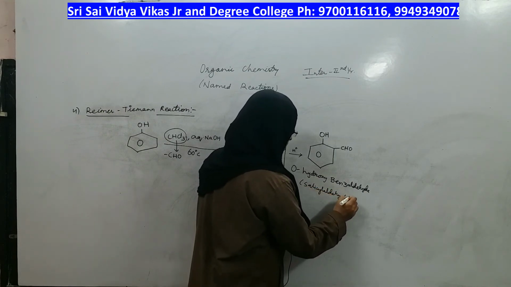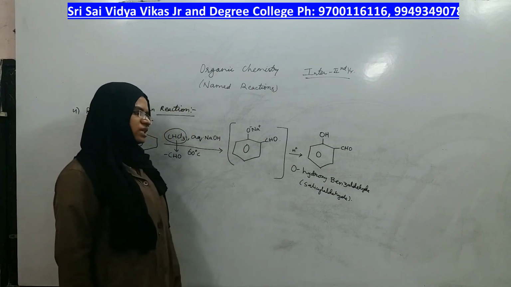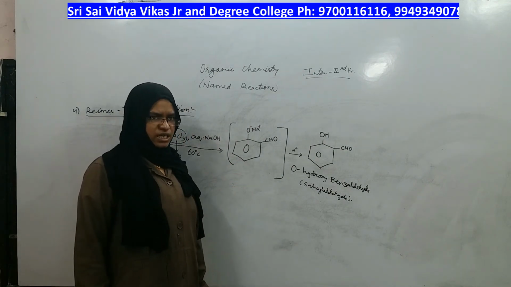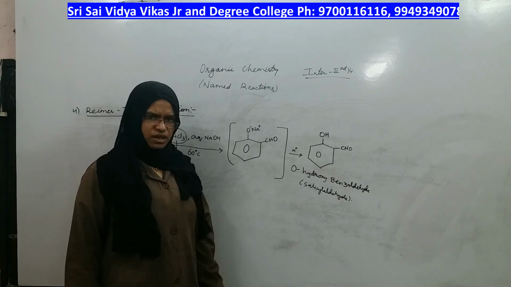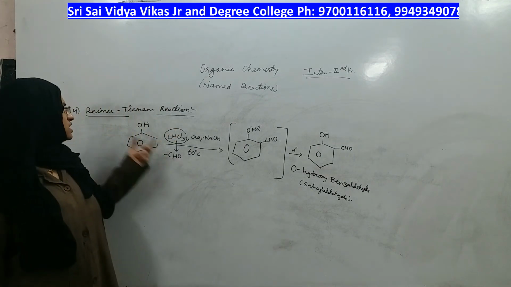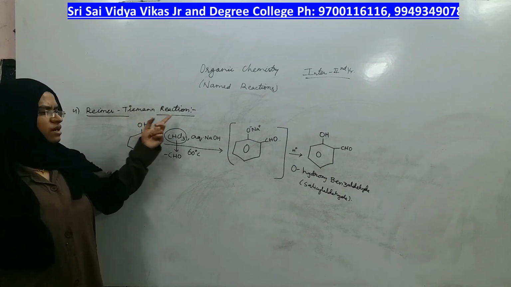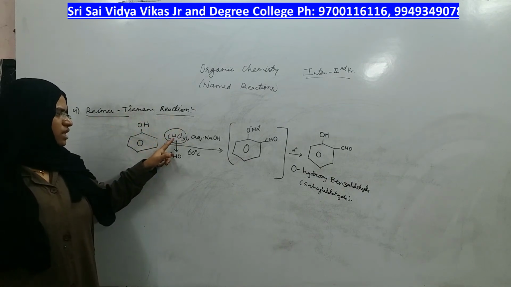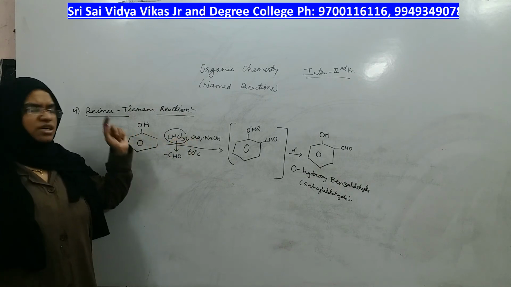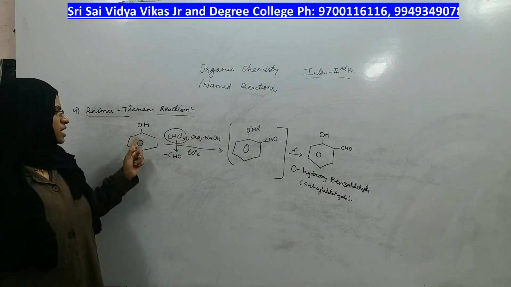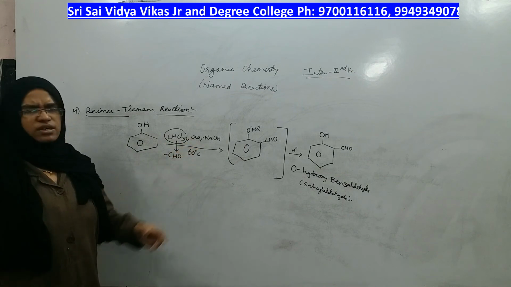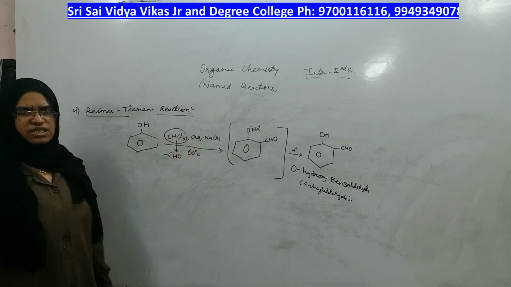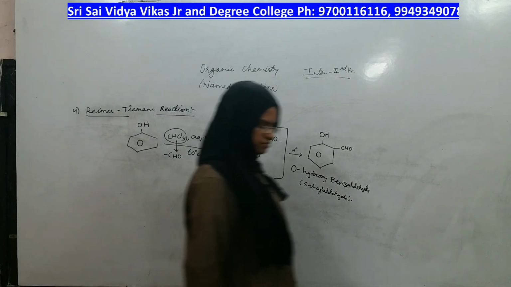If you cannot write the correct name, don't write it, whether you write the first name or second name, but write it correctly. Don't try to write both the names which are wrong. Okay, this is which reaction? Rimmer-Tiemann reaction. For Kolb's reaction, it was carbon dioxide plus NaOH, but for Rimmer-Tiemann reaction, it is chloroform with NaOH, right? Now, what we will do? We will see the next reaction now. Okay? Please copy this.